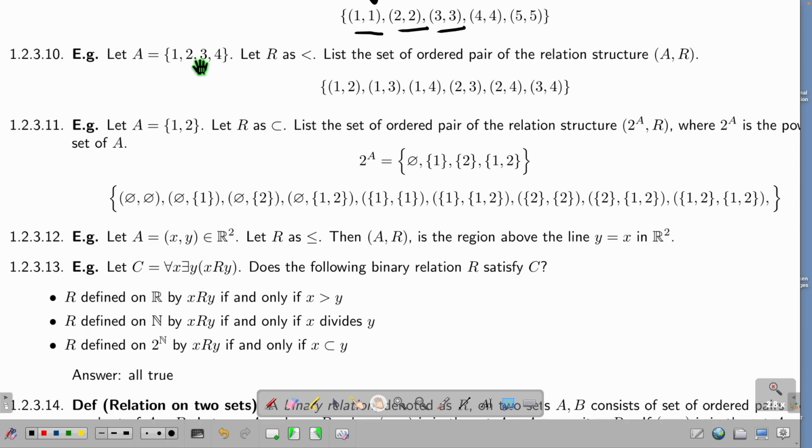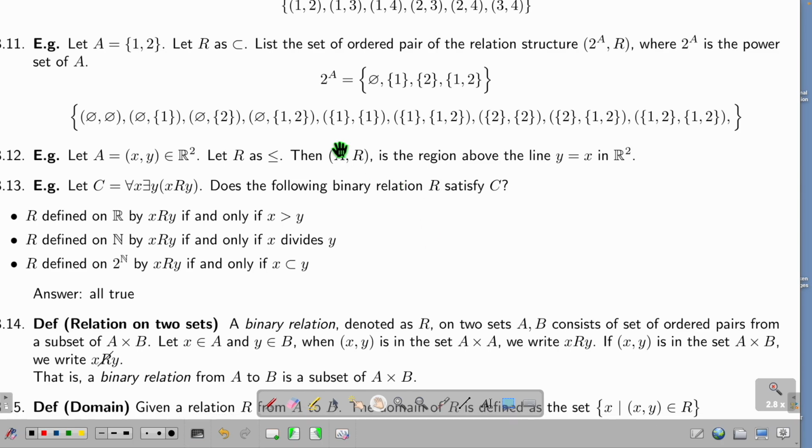I have a set 1, 2, 3, 4, and my relationship is smaller than. Now what is the set? It will be (1, 2), (1, 3), (1, 4), (2, 3), (2, 4), (3, 4). Now here's a crazy one. I have a set {1, 2}. My relationship is subset. Find the relationship on all the possible subsets of A.